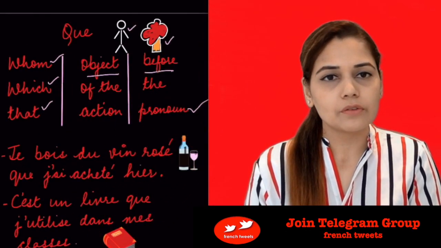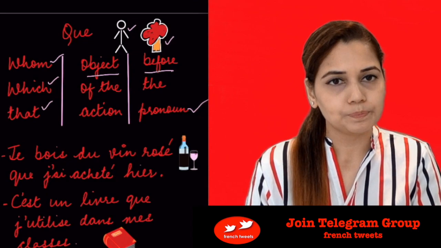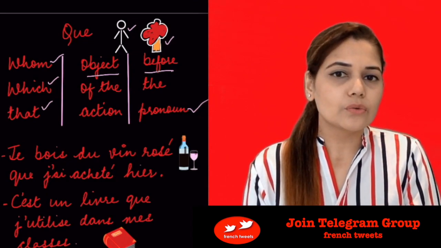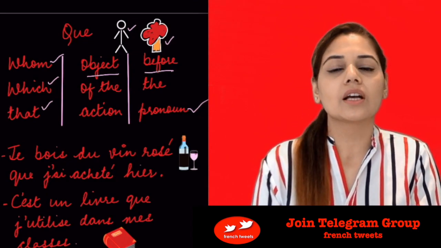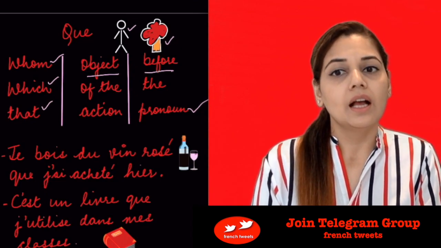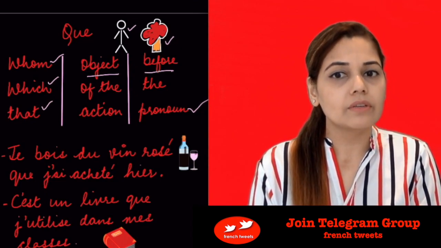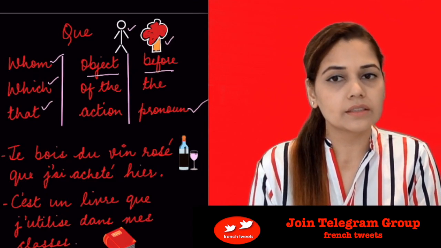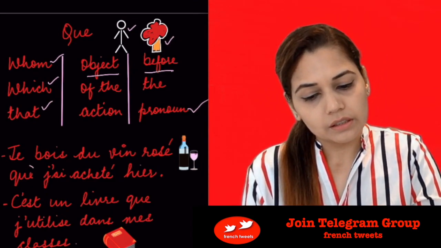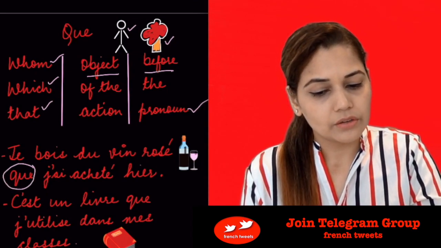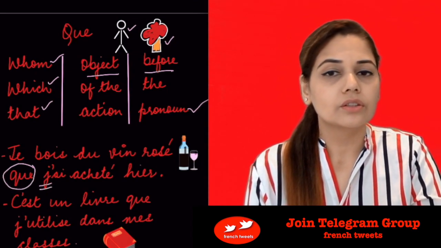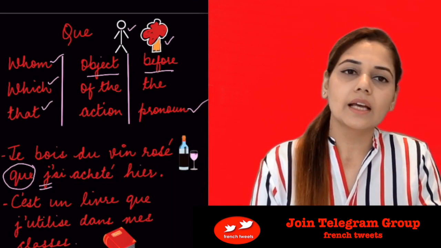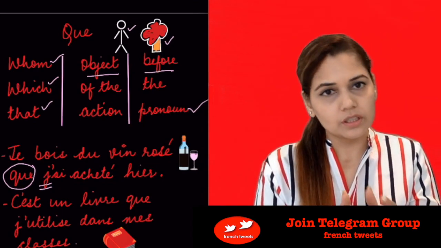Now let's check a few examples with que. Je bois du vin rosé que j'ai acheté hier. I'm drinking some rosé wine which I bought yesterday. Now in here, que is placed right before the pronoun je, unlike qui, which is placed before the verb.